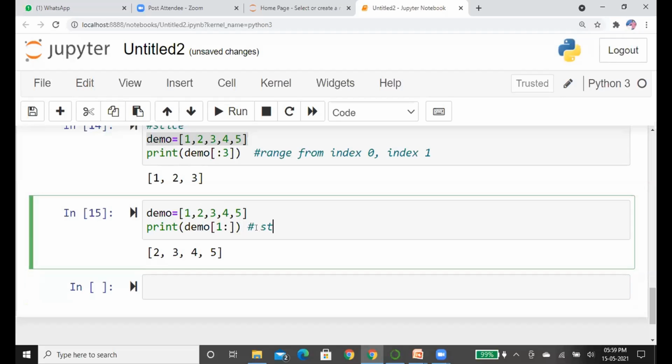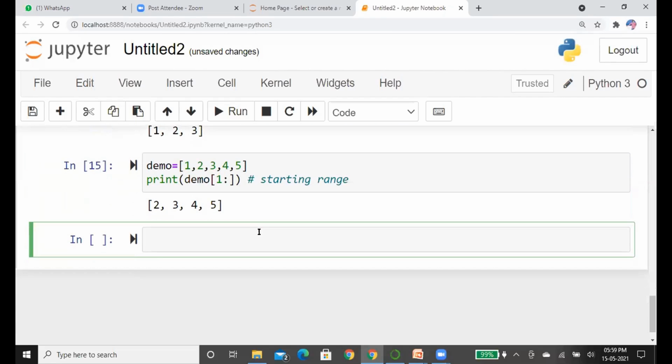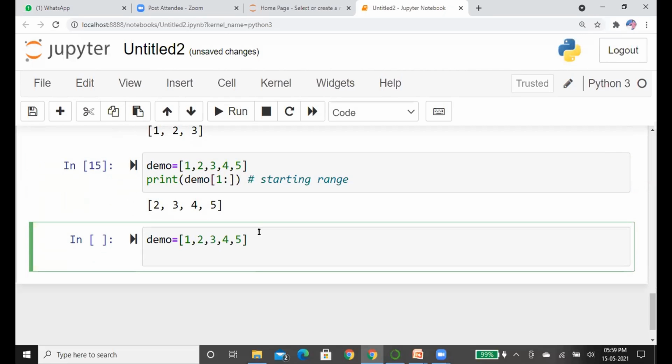From the starting range. Now we can also select a specified index range. Suppose I want to print the elements from index 1 to index 3. I'm starting with index 1 and ending with index 3.